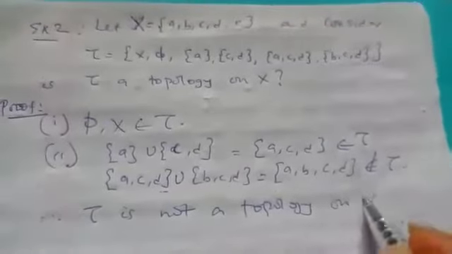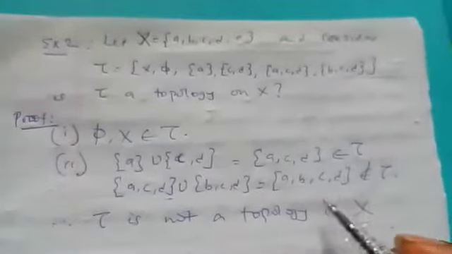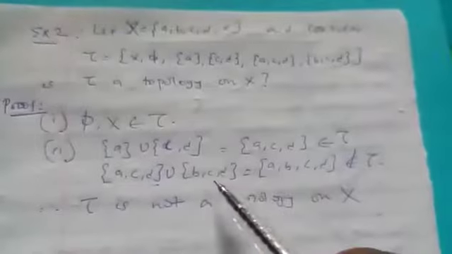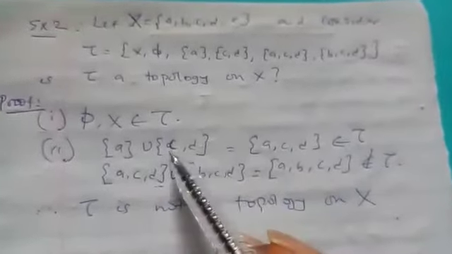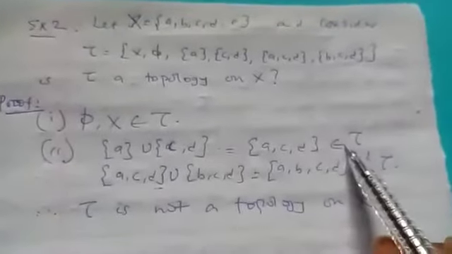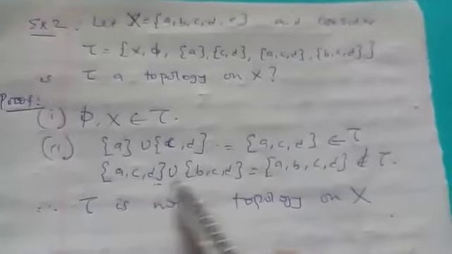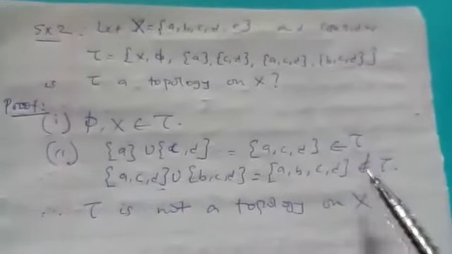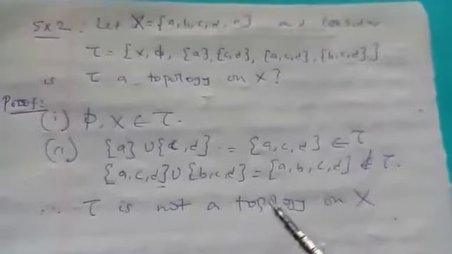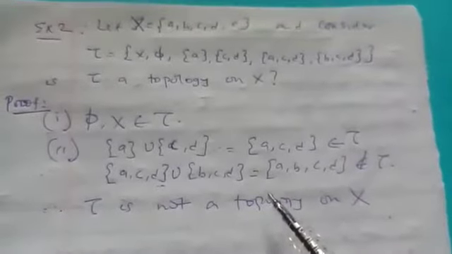Next, assuming you can produce it, you need to find the union of each of these before we can ascertain that it belongs to it or it does not belong to it. As you can see here, we first found the union of these two and the union is still in tau. But when we produce these two, the union of these two is not in tau. So if one of them is not there, then it's not a topology. Next, two examples of topology, or types of topology.